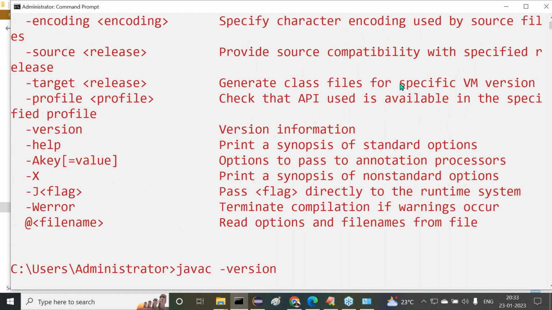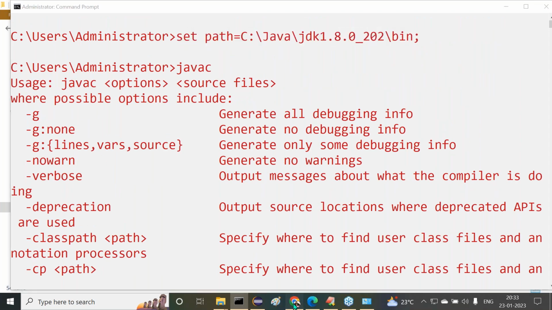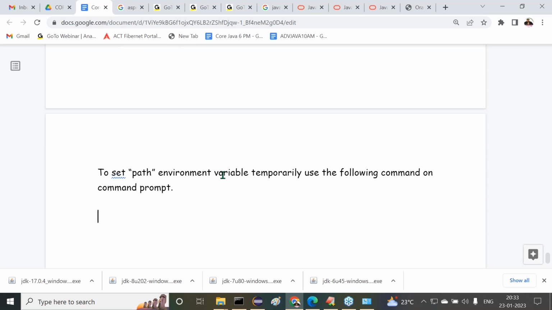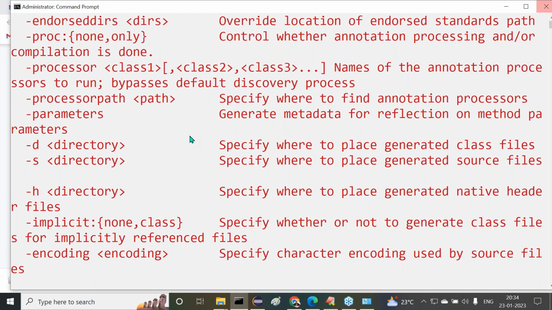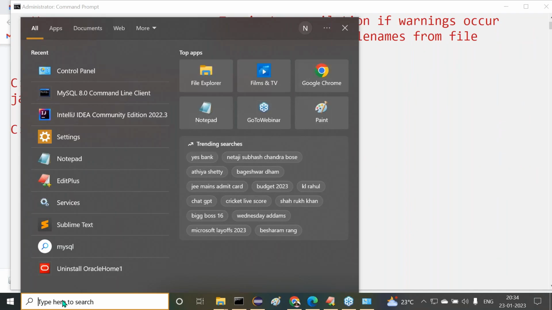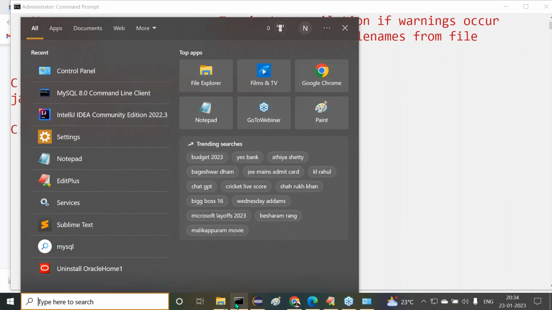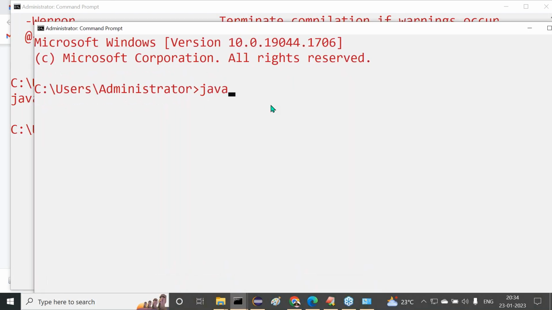So what do we have to type here? We have to set the path like this. We provided this particular command in the command prompt. Observe carefully. All of you observe carefully. I'm trying to open a new command prompt. If you type cmd, we are able to get the command prompt, but I already pinned the command prompt to my taskbar. So right click on this command prompt and open a new one.